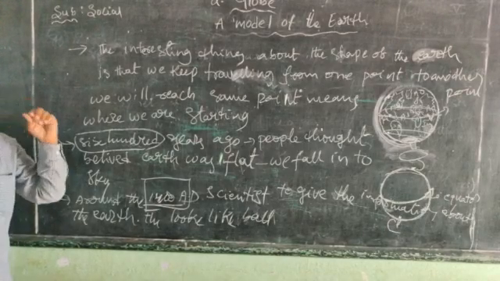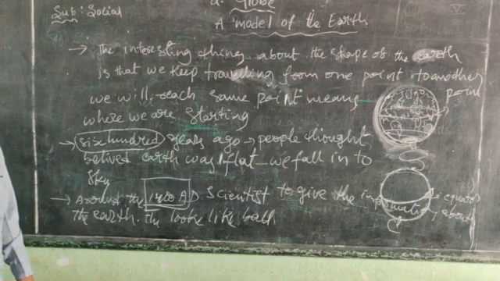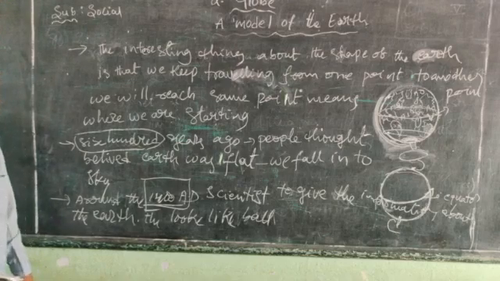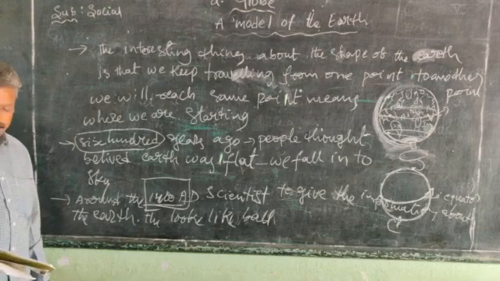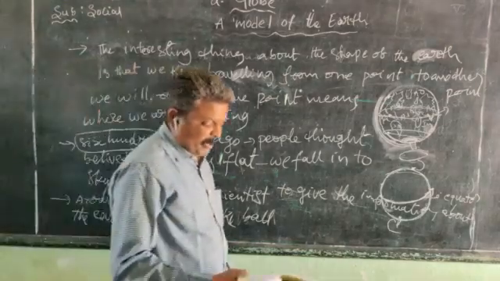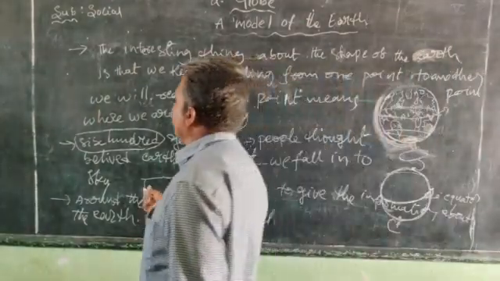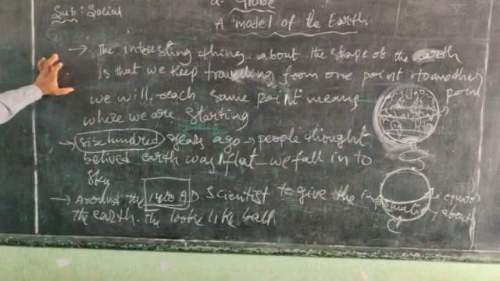That's why Columbus, the Italian explorer, set out from Europe in 1492 AD in the western direction with the hope of reaching India. Of course, he did not reach India, but stopped at a Caribbean island near America. In case he had traveled on, he might never have reached India.